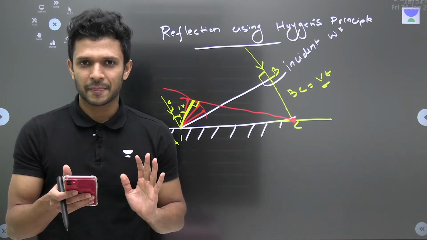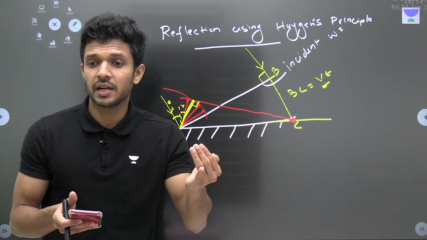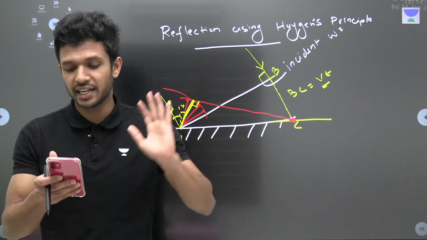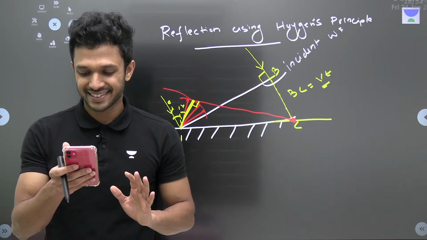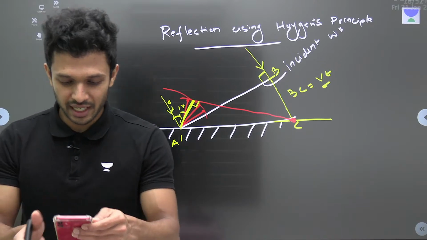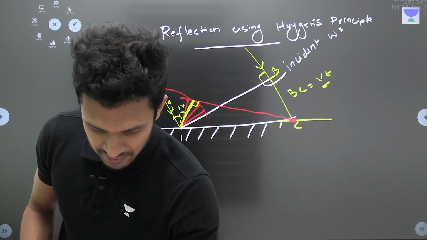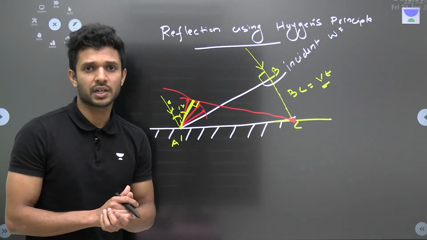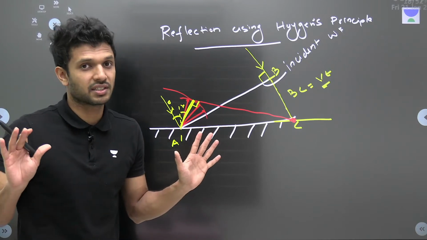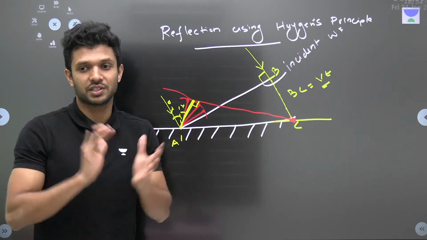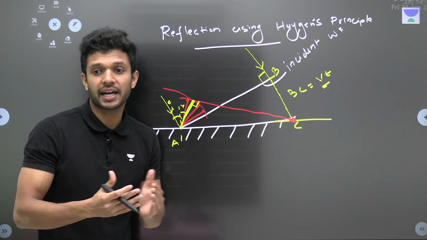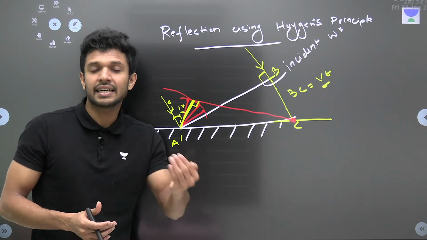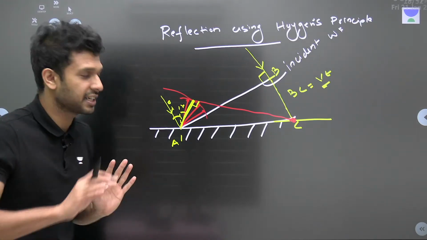ठीक है? ठीक है? Now shall we also explain refraction using Huygens principle? Okay, समझ में आ गया मेरा? ठीक है. Okay, now we are not going to do any questions here in this class. It is just the concept revision. Now refraction. How a refracted ray of light is found out using Huygens principle.